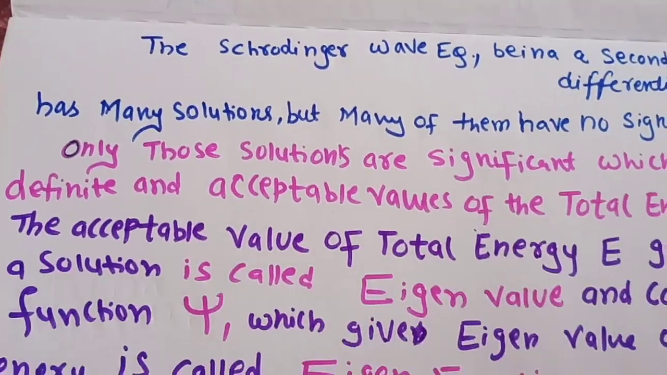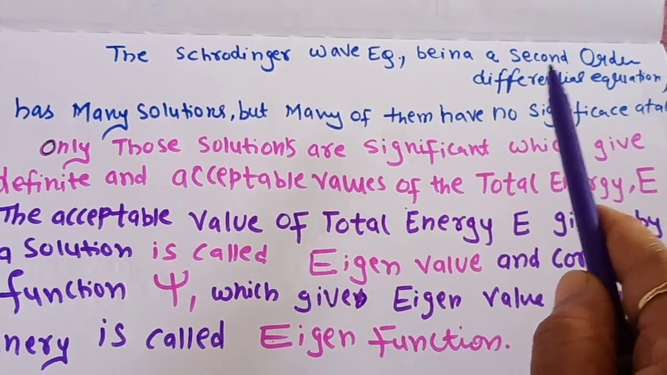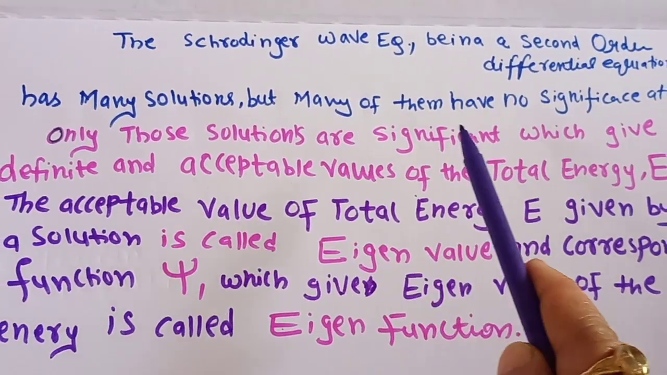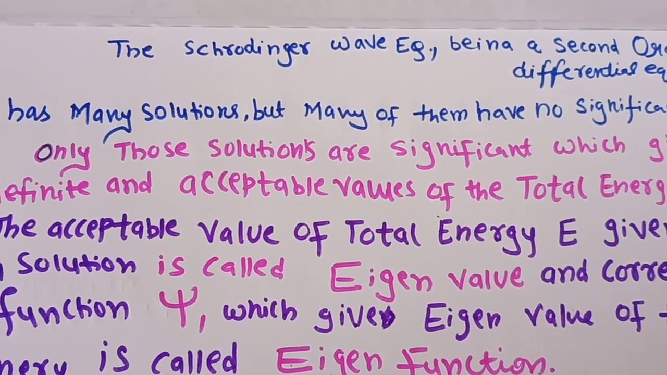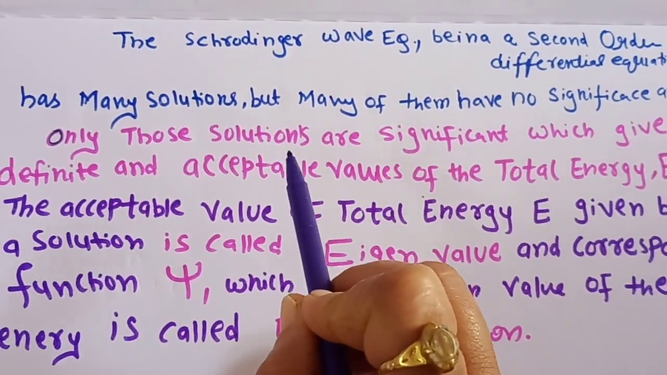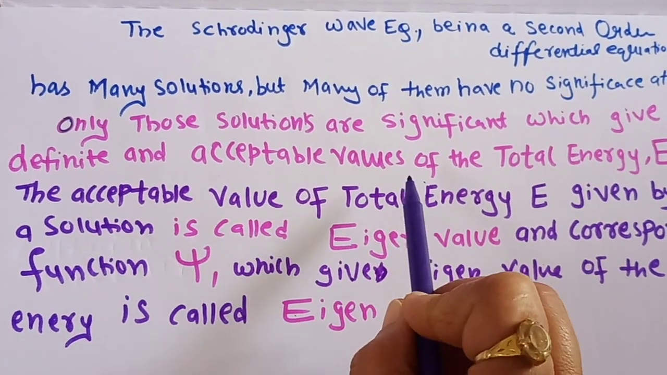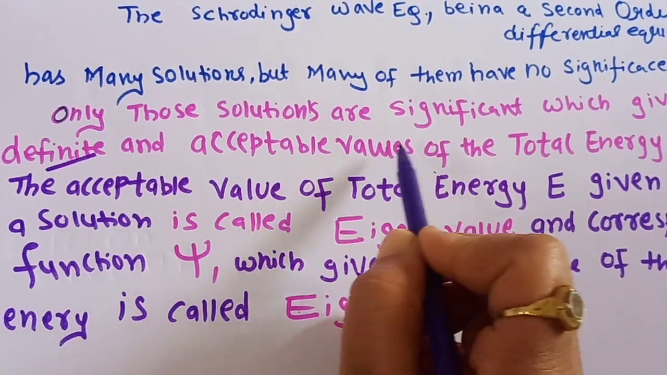Students, further we can say the importance. It's a second order differential equation, and it has many solutions, but many of them are of no significance. Schrodinger equations have many solutions, but not all are important. Only those solutions are significant which give the definite and acceptable values of the total energy.